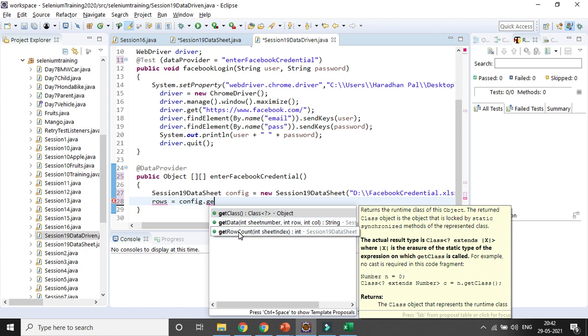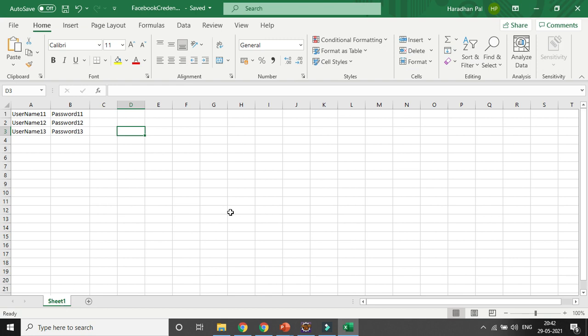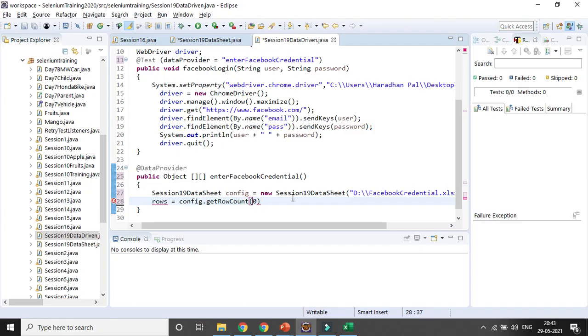The index will be 0 because this is the first row. In case multiple rows are there, you can change the index. Here I need to store it in an integer, because it will give only the row count. You can see the error message is gone.